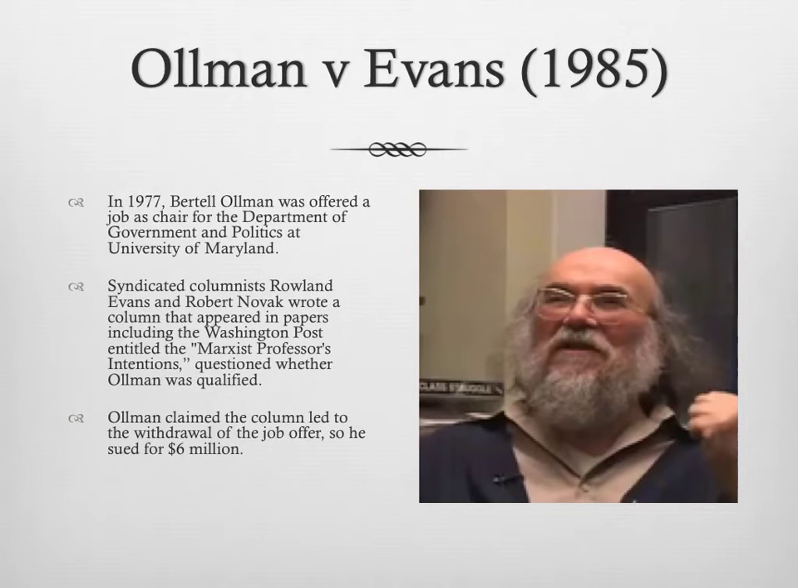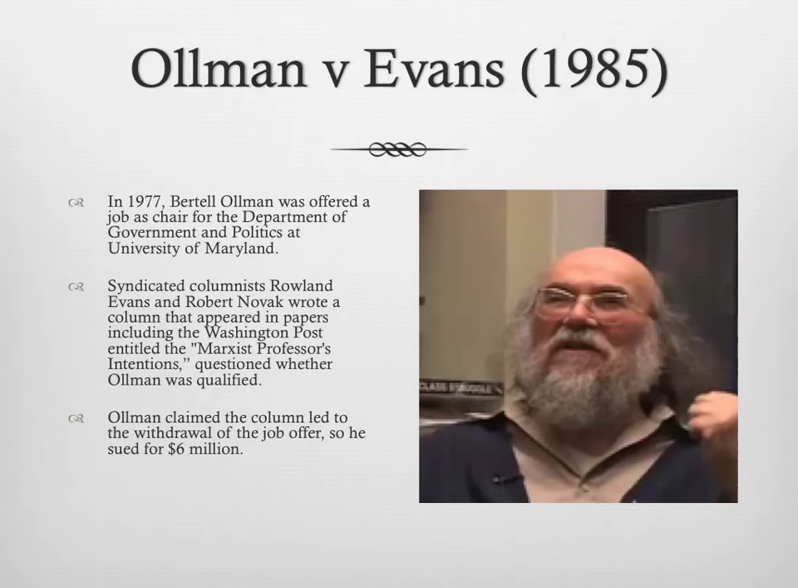Now, another case that was influential in shaping how we understand libel was the Ollman versus Evans case. And the situation here was that Bertell Ollman was offered the job of heading the Department of Government and Politics at University of Maryland, but 2 syndicated columnists, Roland Evans and Robert Novak, who later became infamous in the revealing of the identity of Valerie Plame in a case that, we discussed a little bit earlier, led to Judith Miller going to jail for not revealing her source.